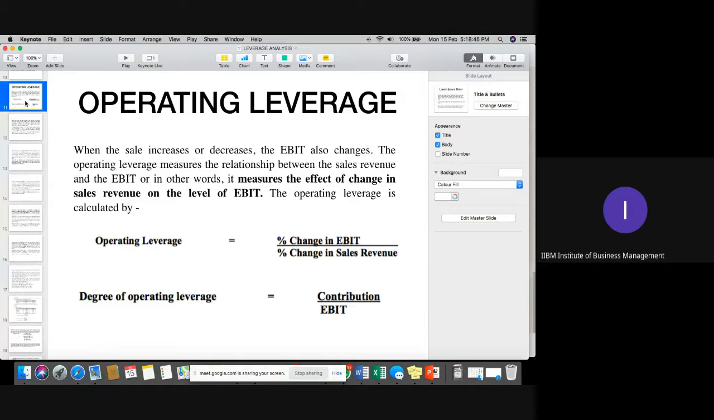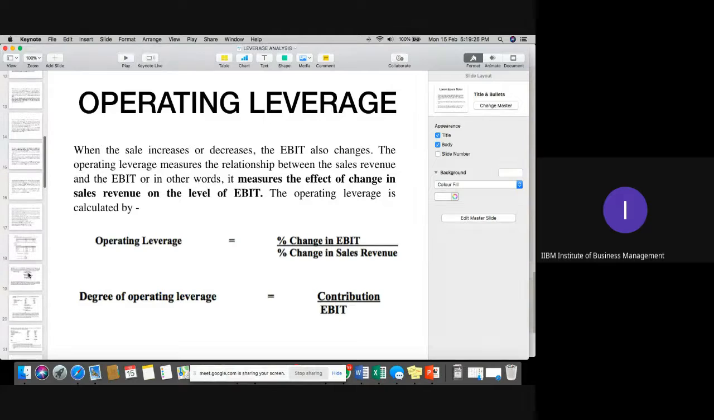I think operating leverage is clear to everyone. Whenever we talk about the company's sales increasing or decreasing, if sales are on the higher side, definitely the company's EBIT, meaning profit, would be on the higher side, and if sales are on the lower side, the profit would be on the lower side. So operating leverage is associated with sales volume and the change in profit. It measures the effect of a change in sales revenue on the level of EBIT. The formula: operating leverage is percentage change in EBIT upon percentage change in sales, and the degree of operating leverage is contribution upon EBIT.